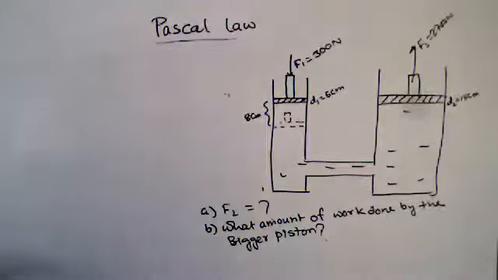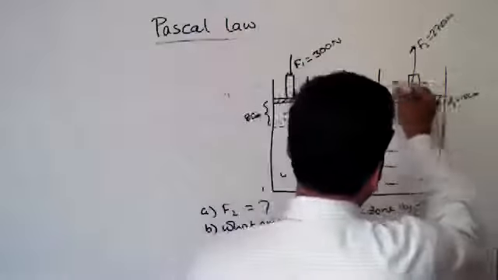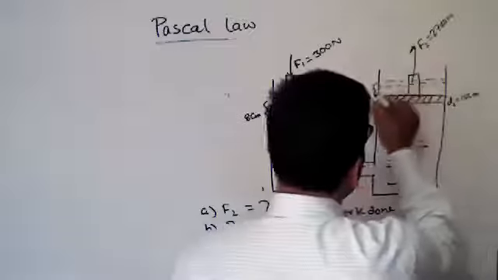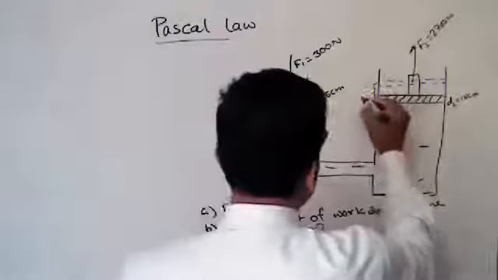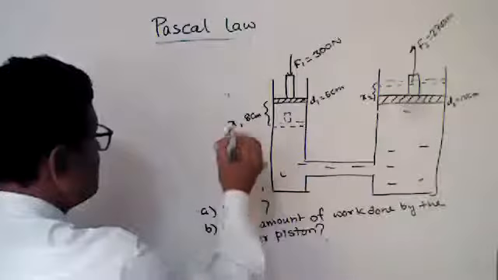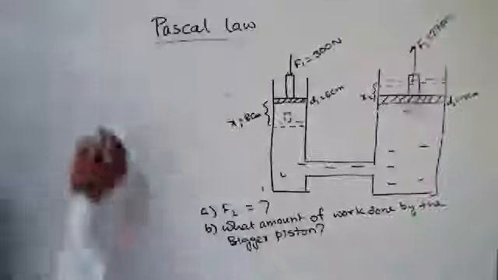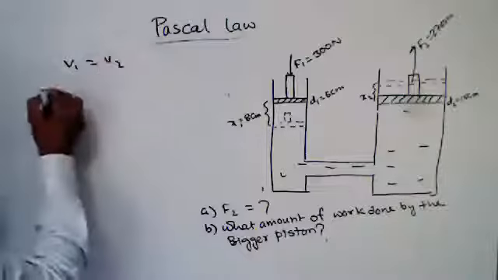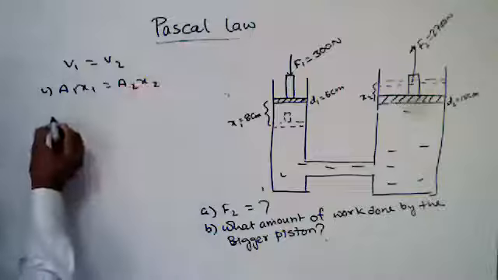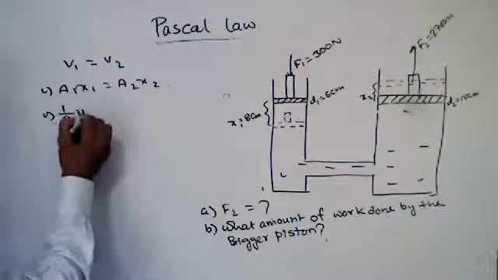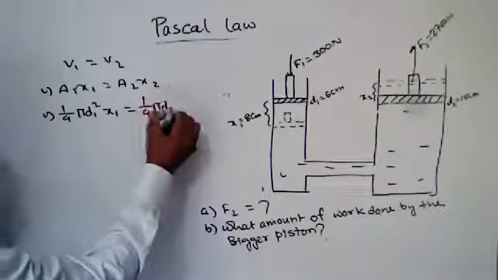What is the displacement of the bigger piston? Suppose it comes here. This is X2 and this is X1. So the volume of this portion and this portion will be equal. So we can write V1 equals V2, A1X1 equals A2X2, where A1 equals 1 by 4 pi D1 squared and A2 equals 1 by 4 pi D2 squared.